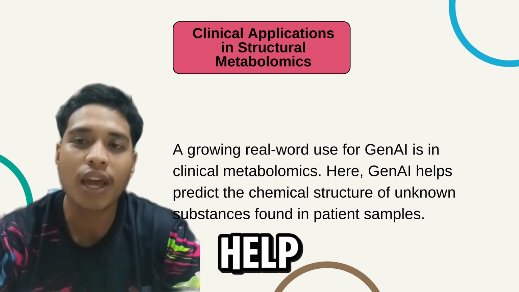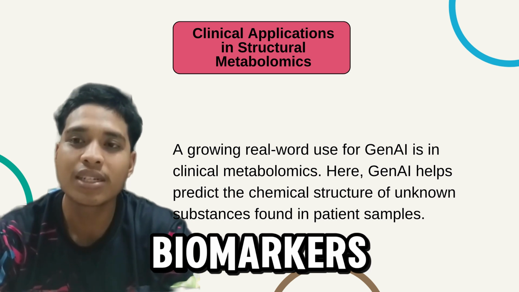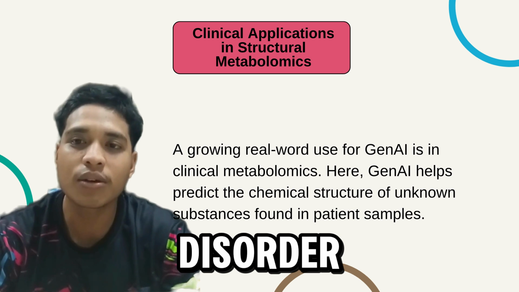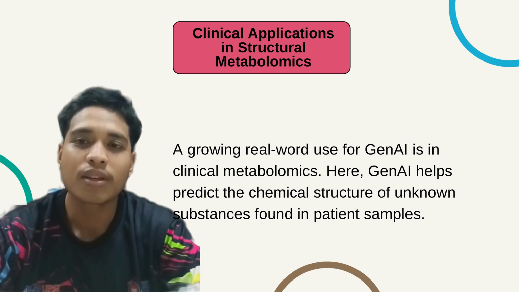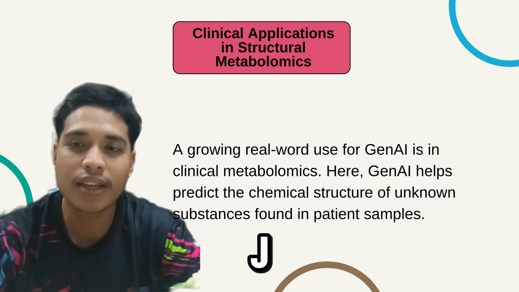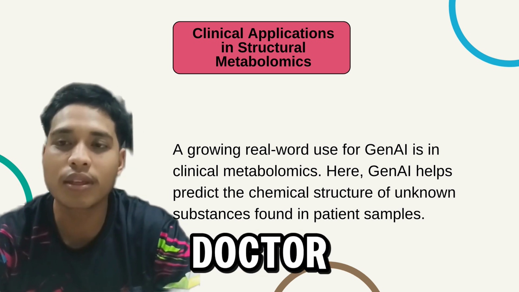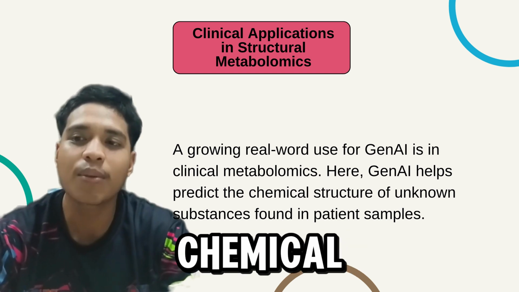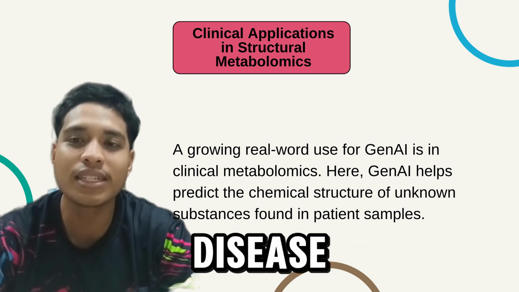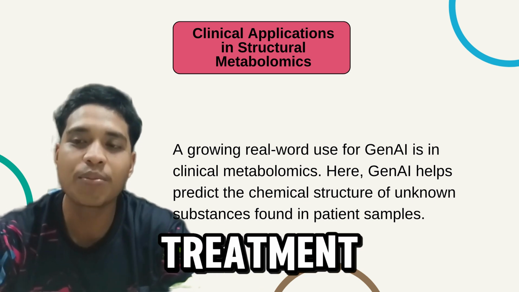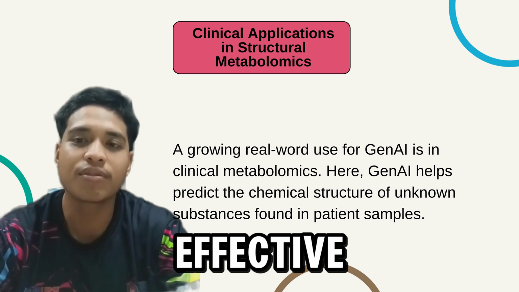This prediction helps find biomarkers, signs of a disease like cancer, metabolic disorder or infection. In personalized medicine, Gen AI helps doctors choose better treatments by identifying chemical patterns linked to disease or drug response. This makes treatment more accurate and effective.